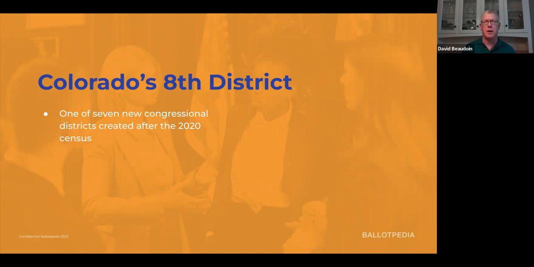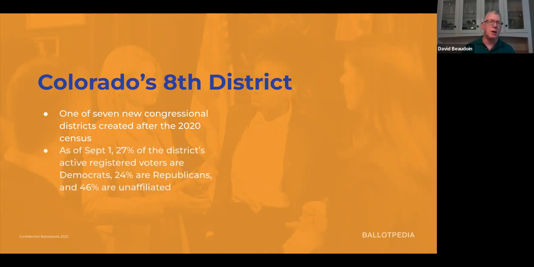So what's really interesting about this district is if you look at the voter registration numbers as of the beginning of this month, 27% of the district's active registered voters are Democrats, 24% are Republicans, and 46% are unaffiliated.